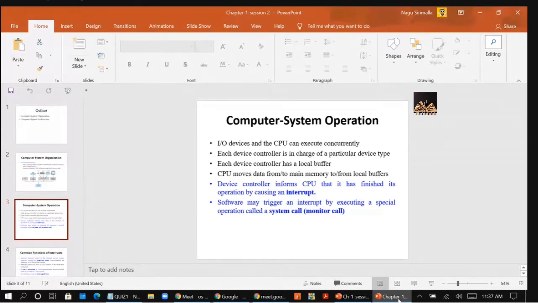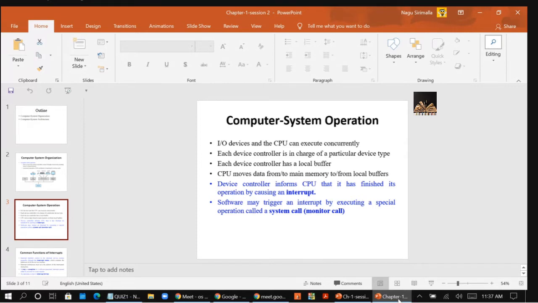So what happens when an interrupt occurs? Whatever job is being done by the CPU will be stopped for that moment, and the interrupted process will be executed. Once the task is completed, control moves back to the program which was stopped temporarily.